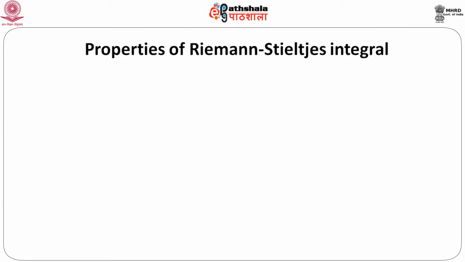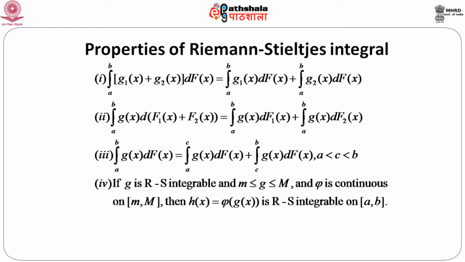So, next question is, as we know there are some properties of the standard Riemann integral. So, we should discuss some similar properties of the Riemann-Stieltjes integral, and these are very standard properties.